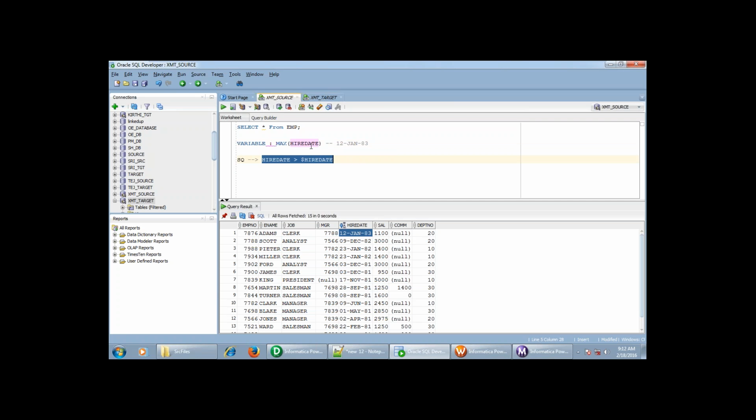And at the end of the session, it's going to store the maximum of hire date, which is nothing but 12th January 83. Again, if you run for the second time, it will check on this filter condition whether there is any record present which is greater than this date. Okay, so this is how we are going to do the incremental load. Let's see how to do this.